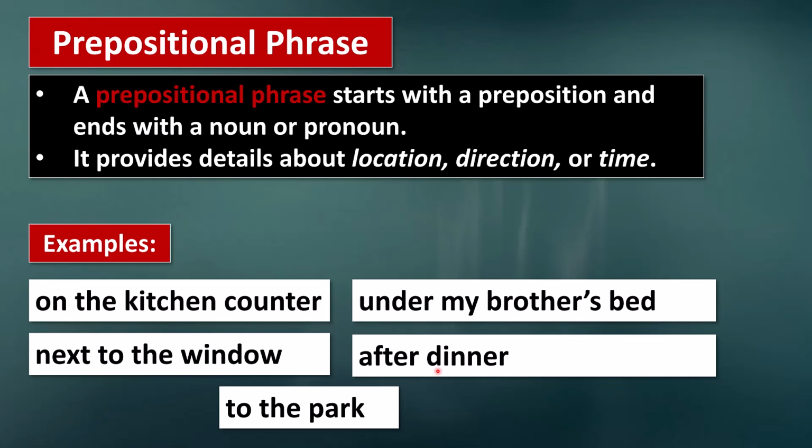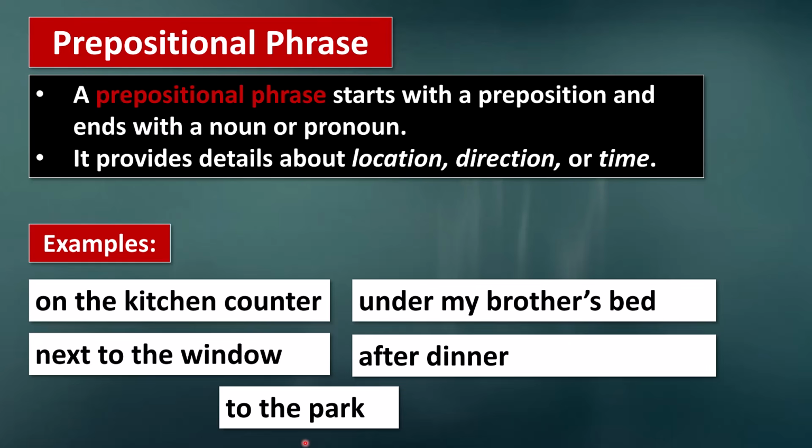In the prepositional phrase, after dinner, this describes time, answering the question when. We will go for a walk after dinner. And in the last example, to the park, this describes direction, answering the question where. They are going to the park.